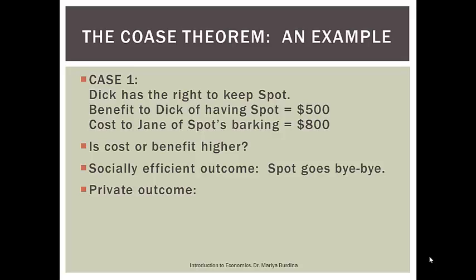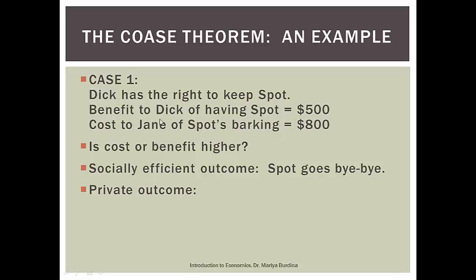So what can we do in order to resolve this situation? Remember that Dick has the right to keep Spot, so he doesn't have to do anything. Yet if he keeps the dog, this is not the most efficient outcome. So Jane has to do something in order to convince Dick to get rid of the dog.